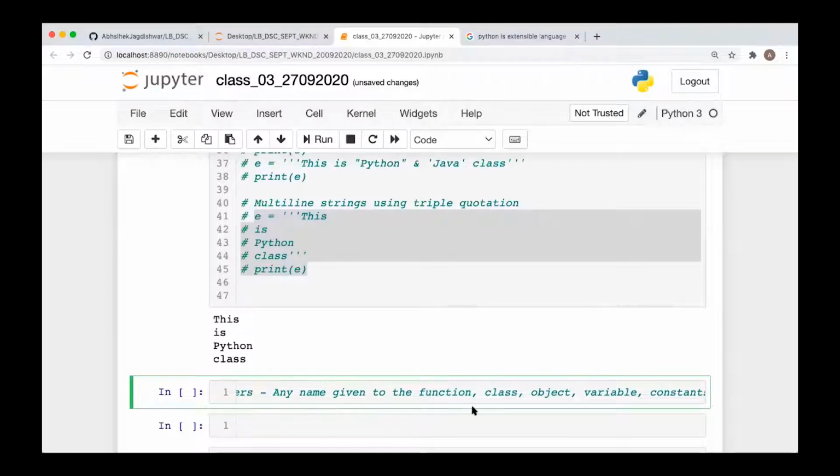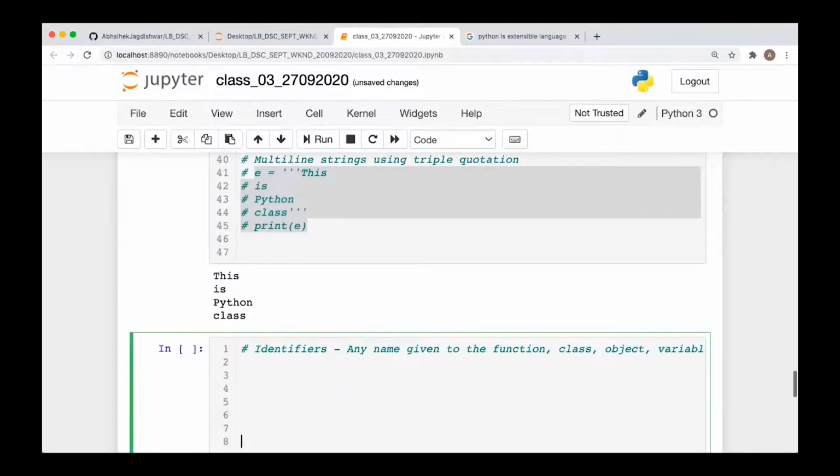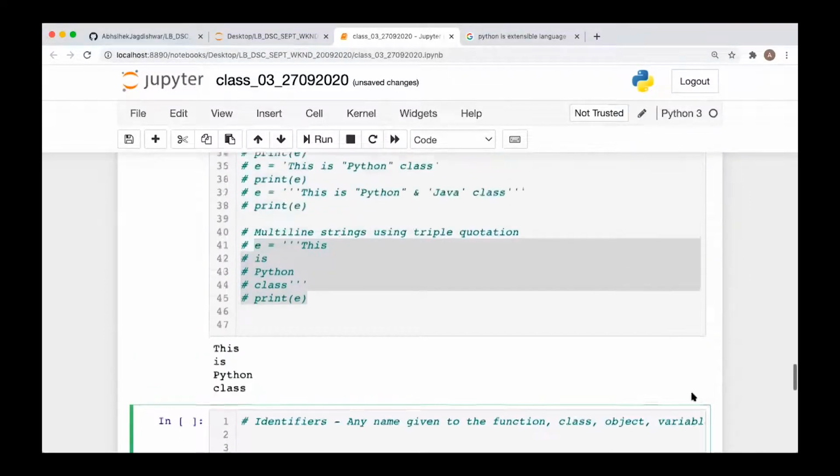Any name which you use for a function, class, object, variable, or constant is called an identifier. A simple identifier is a name.